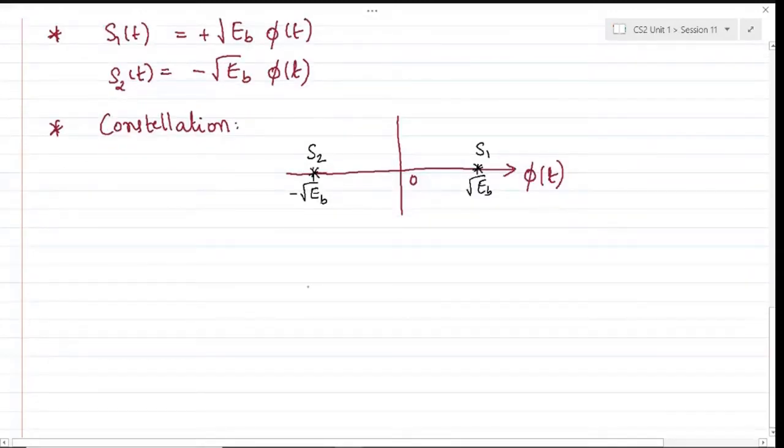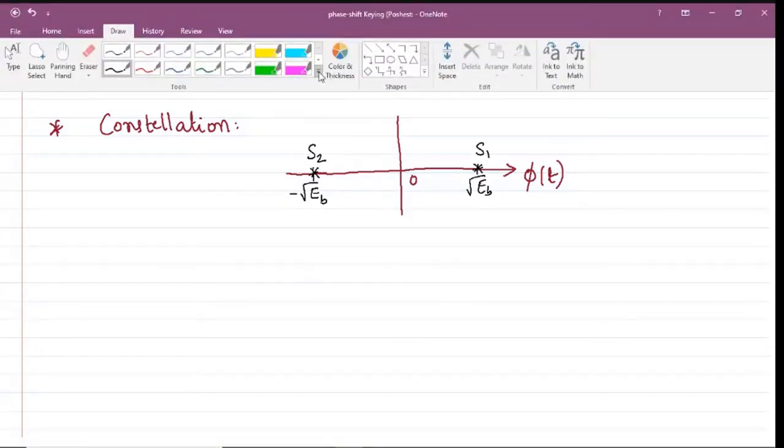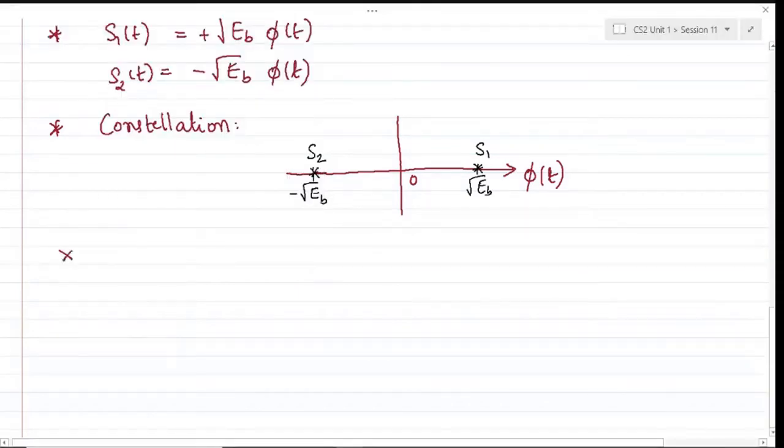Okay, so what more can we find out, as we have done in a few cases in the earlier session? We can find out a few parameters. Probably the Euclidean distance. I mean, we need to find the minimum Euclidean distance among the signal set. But since there are only two symbols here, the Euclidean distance itself will become d minimum. So the distance between two signals here is obviously twice root EB, and we can also write the energy of each symbol.